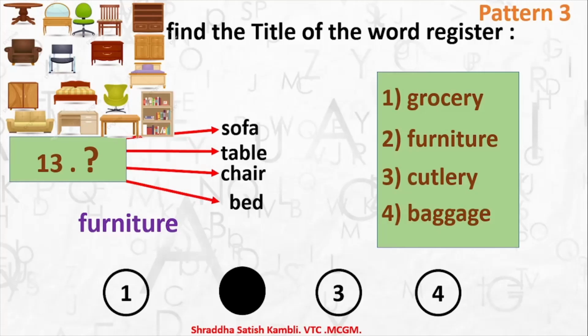So what is the title of this particular word register? It is furniture. Okay, let's take a look at a few more examples here.